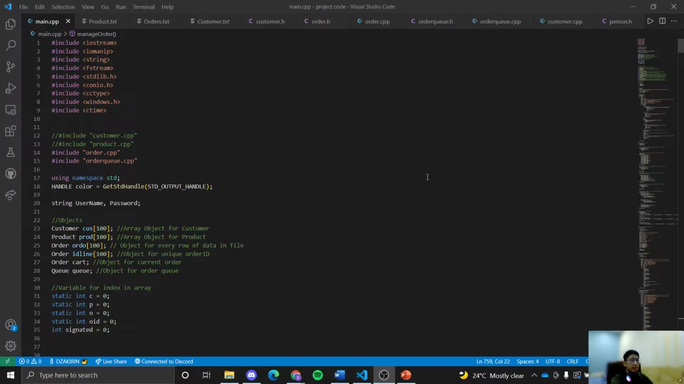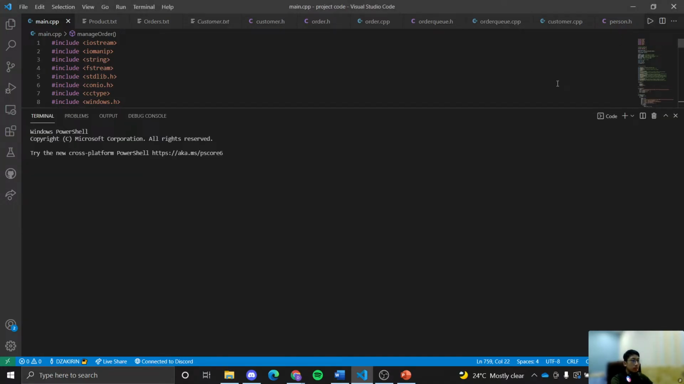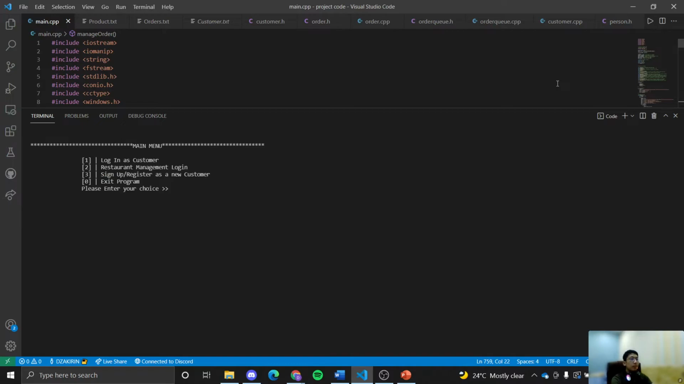So this is the source code that we have developed. Now I will run the code and show the queue implementation. First we need to log in as a customer to create an order, because it involves the queue. So we log in first.